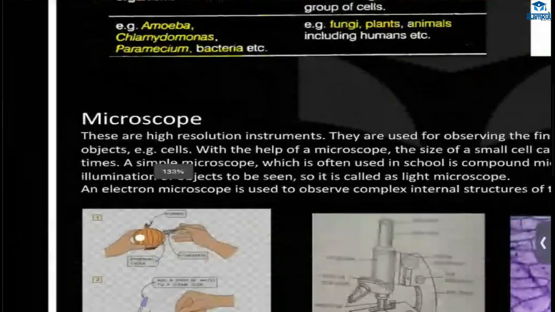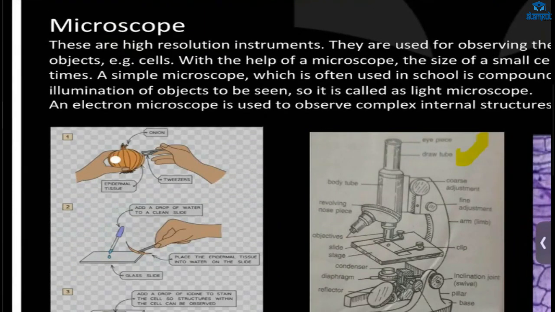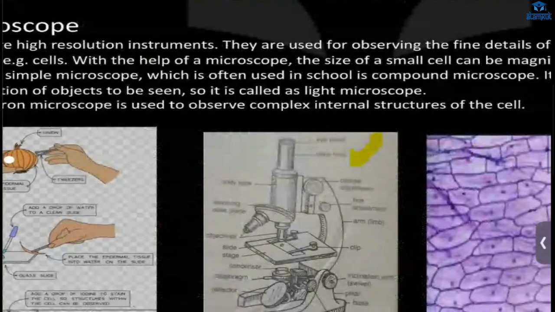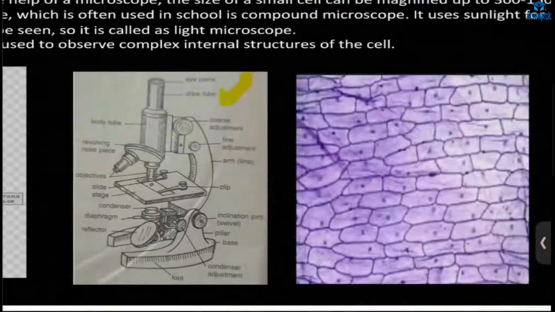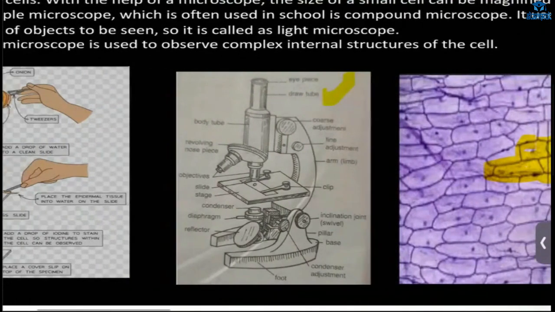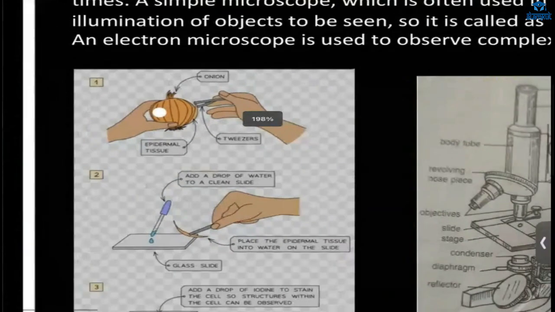So the next thing is the microscope. Have you seen this thing, the microscope, in your school? Yes, ma'am. Have you observed onion skin under the microscope? Yes, ma'am. Have you seen this structure, this cell, the many cells? Okay, and Farhan, what about you? Oh, yeah, you have. So there is an experiment.